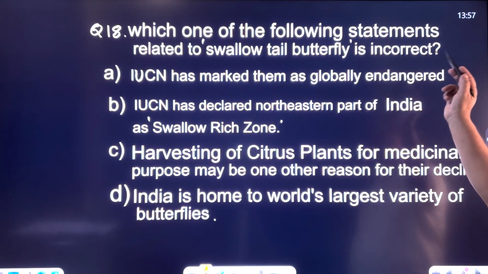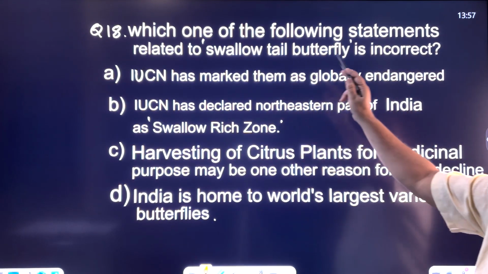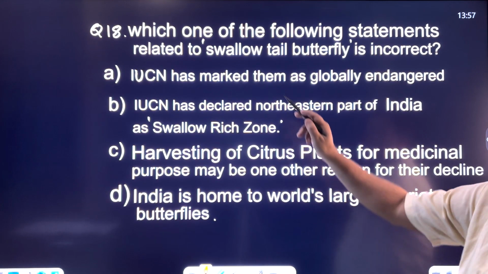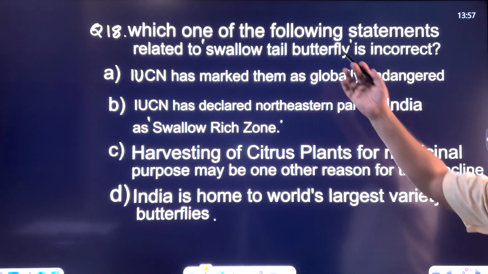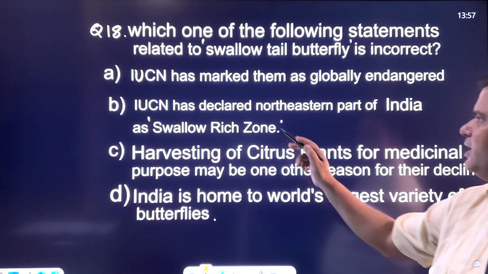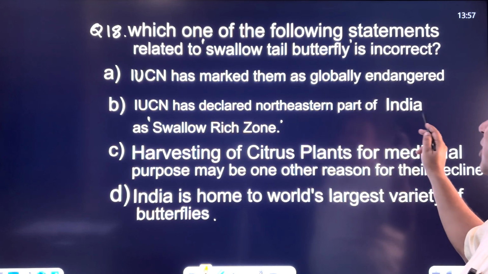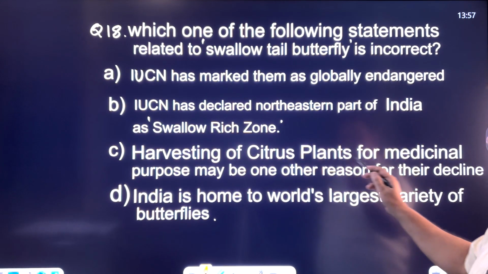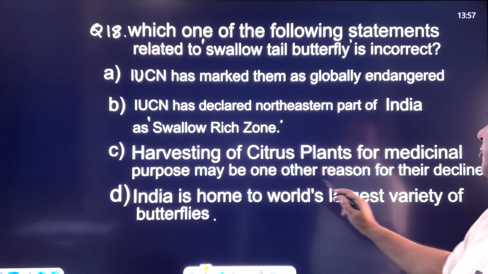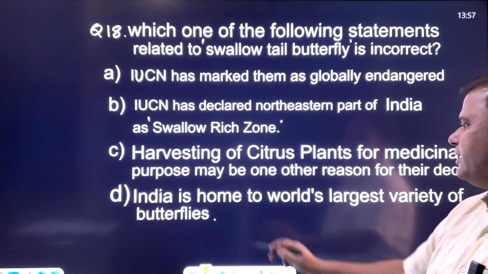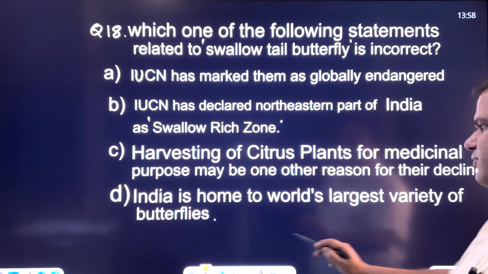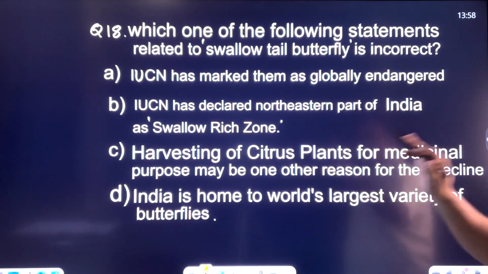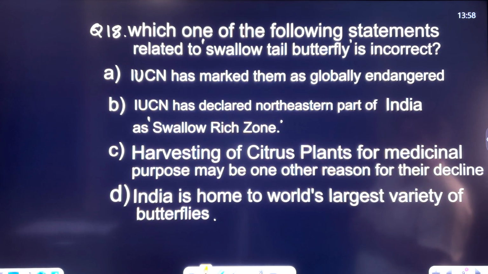Which one of the following statements related to swallowtail butterfly is incorrect? IUCN has marked them as globally endangered. IUCN has declared the northeastern part of India as swallow-rich zone. It was in the news. Harvesting of citrus plants for medicinal purpose may be one of the reasons for their decline, and India is home to the world's largest variety of butterfly. So there are 4 options. You have to select the incorrect option.